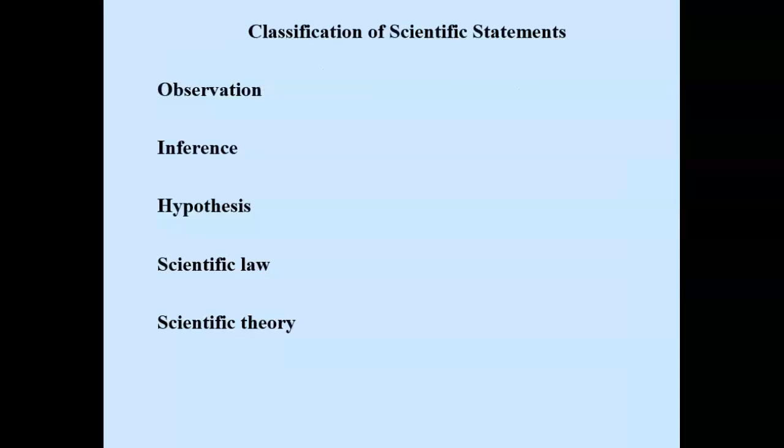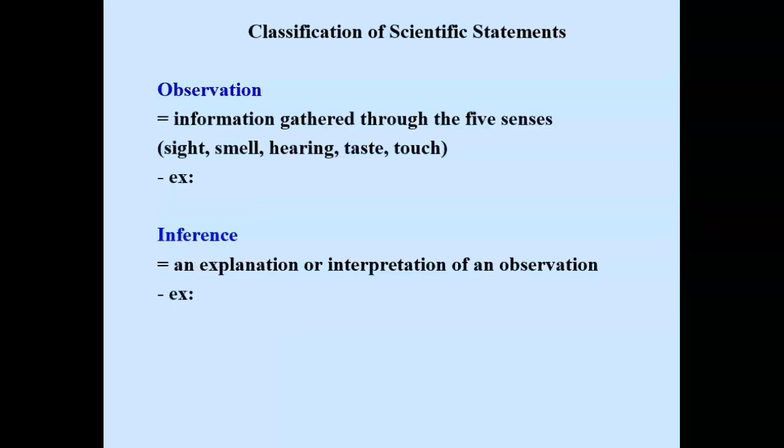We're going to look at scientific statements and we're going to classify them. We'll classify them as either an observation or an inference. Also, we'll classify them as a hypothesis or a scientific law or a scientific theory. First, let's define observation and inference. An observation is defined as information gathered through the five senses: sight, smell, hearing, taste, and touch. An inference is an explanation or an interpretation of an observation.